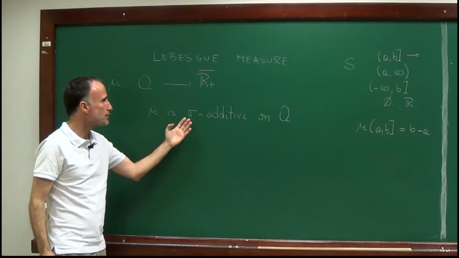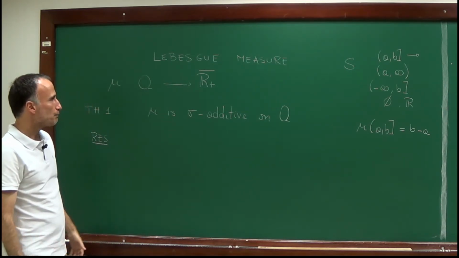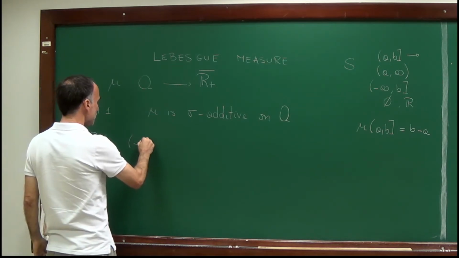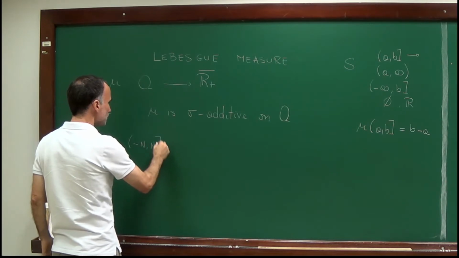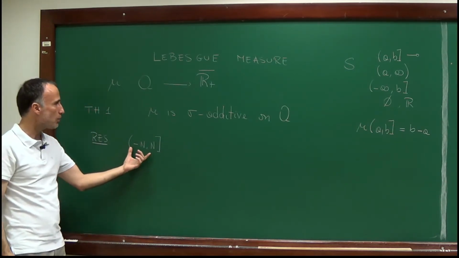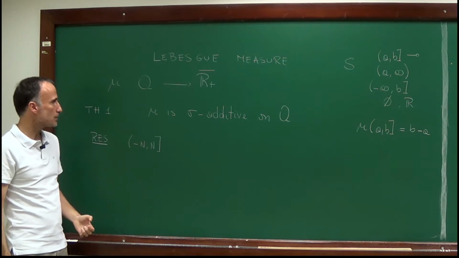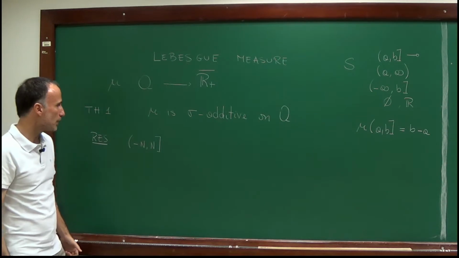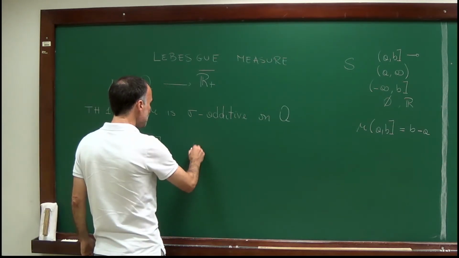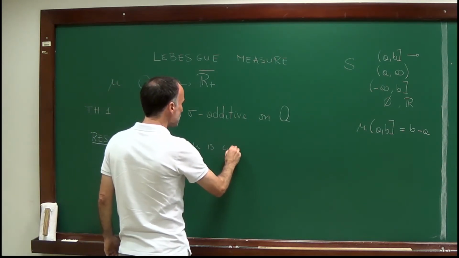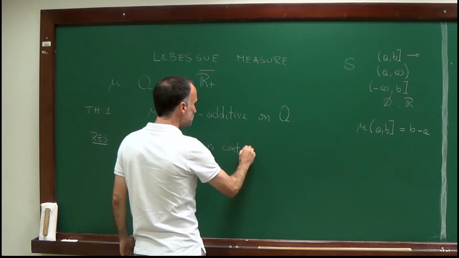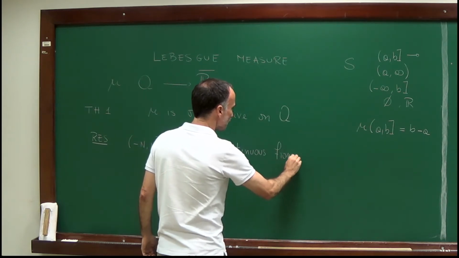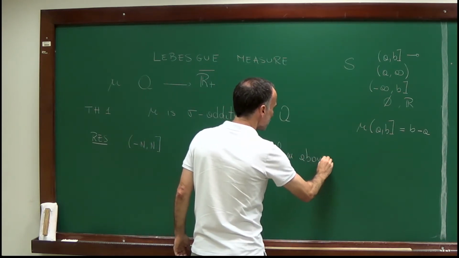if we want to show that mu is sigma additive on A, well, if we restrict mu to an interval, say, (minus n, n), we have now a measure which is finite on this interval, and in order to prove that mu is sigma additive in this interval, it's enough to prove that mu is continuous from above at the empty set.